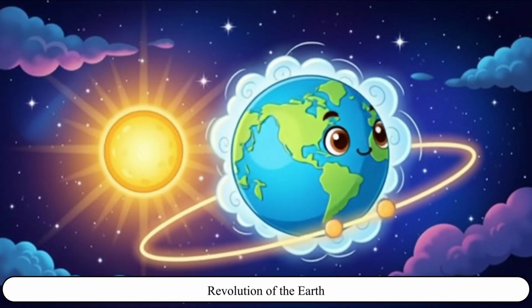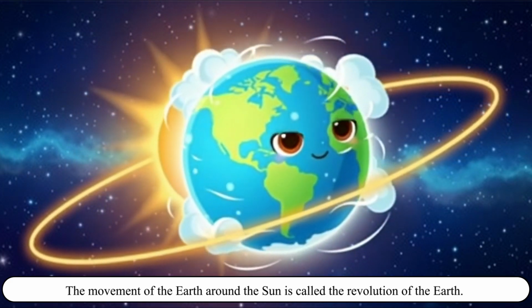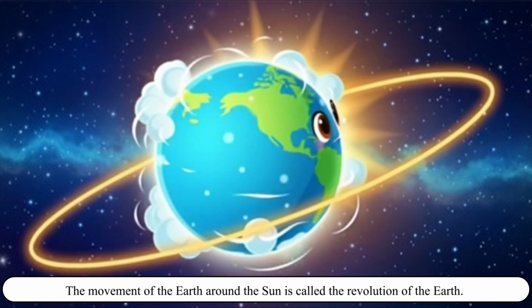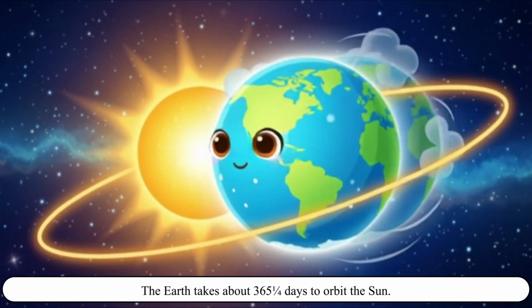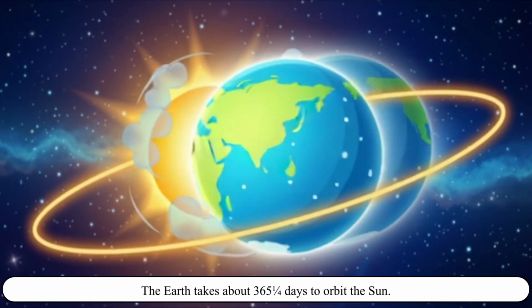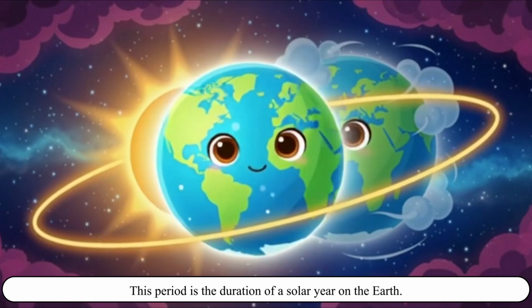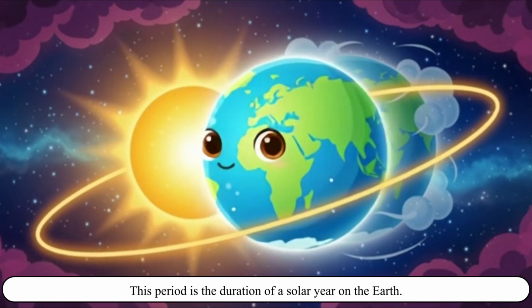Revolution of the Earth. The movement of the Earth around the Sun is called the revolution of the Earth. The Earth takes about 365.25 days to orbit the Sun. This period is the duration of a solar year on the Earth.